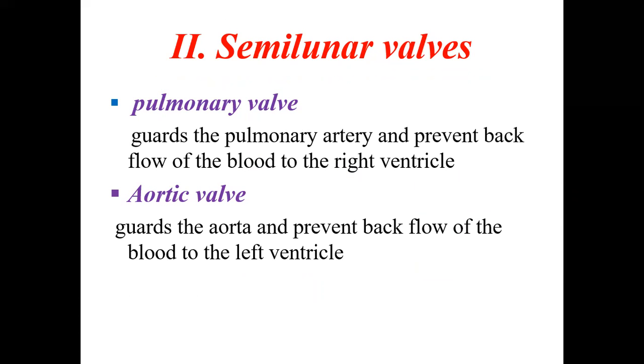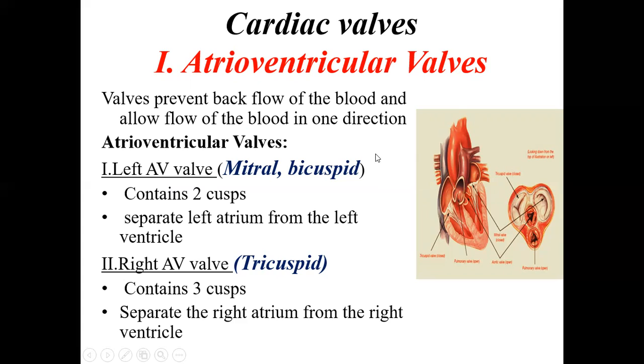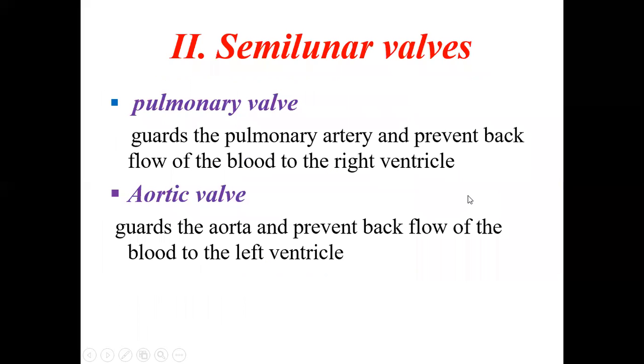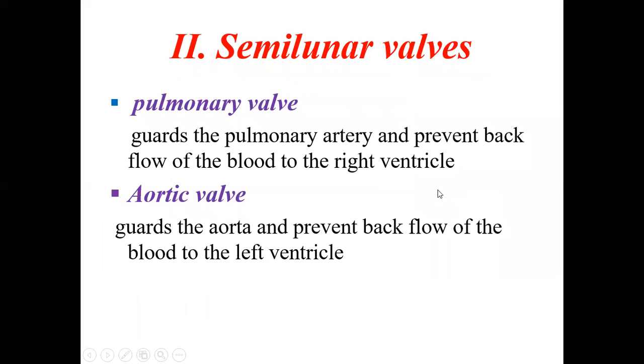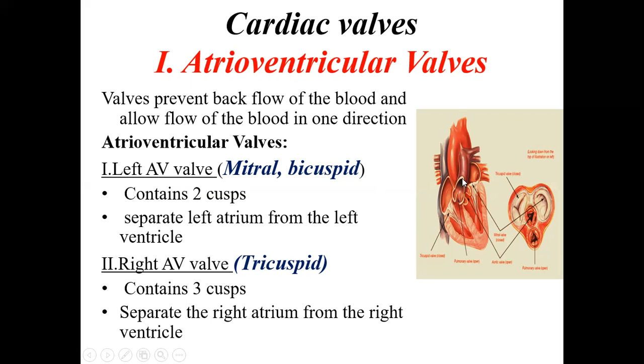Then we have the semilunar valves. Semilunar means half crescent moon-like. These are the pulmonary valve as well as the aortic valve. Near the pulmonary trunk there is one valve, and near the aorta there is one more valve. So these are called the pulmonary and aortic valves. These guard the pulmonary artery and prevent backflow. The pulmonary valve prevents the backflow of blood from the pulmonary trunk to the right ventricle. Once it goes, it cannot come back because of this valve.